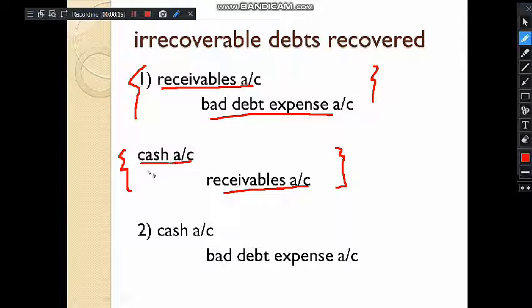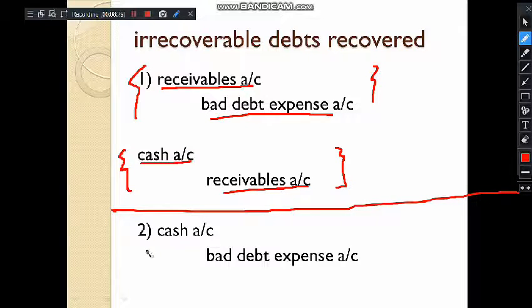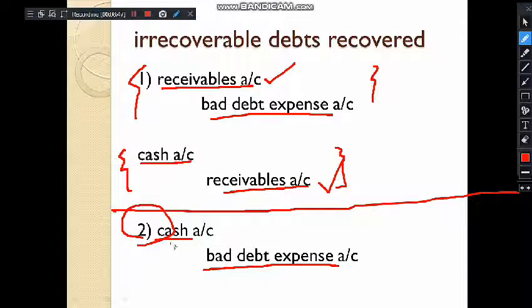Now you can either perform this entry, the one above, or you can perform the second one. You can debit the cash and credit the bad debt expense account, because in this double entry, which is a compound entry, the receivable is once debited and then again credited, so the effect is cancelled. So you can debit the cash and you can credit the bad debt expense account. I hope the topic is clear now.